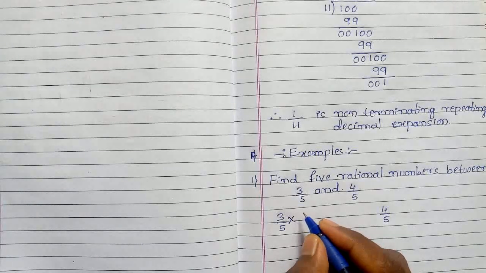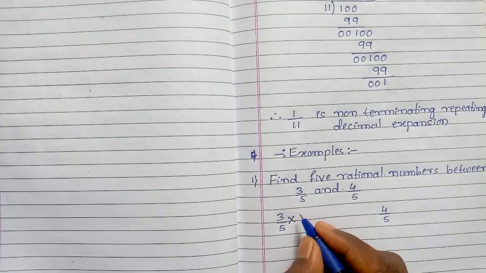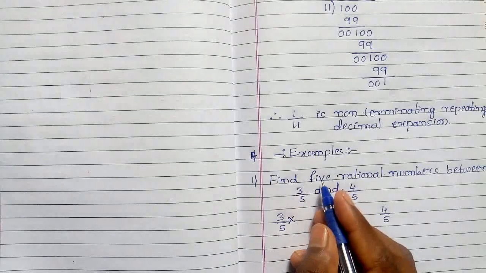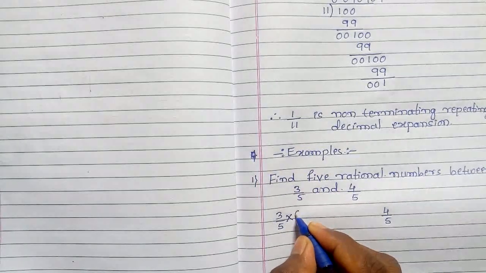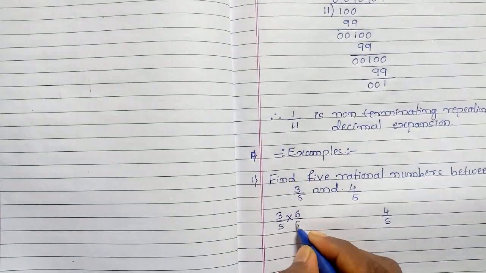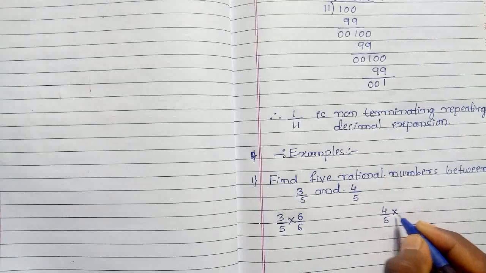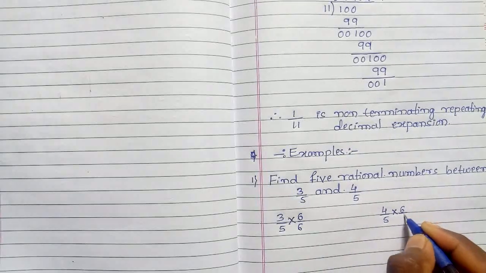It may be 6, 7, 8, 9, 10. Here we take 6, so multiply by 6 on both sides. Here also you have to multiply 6 on both sides.